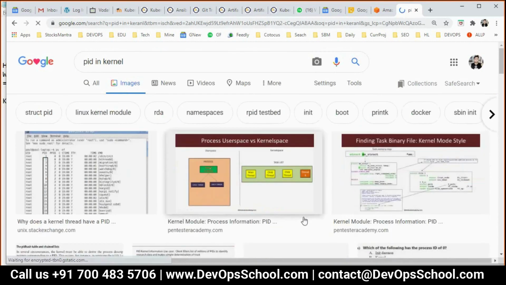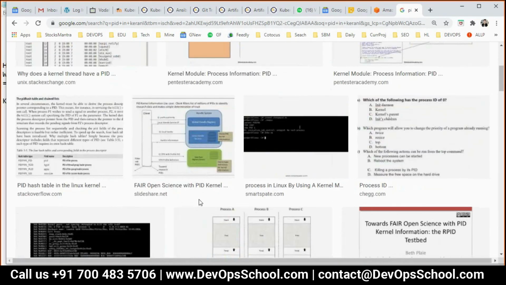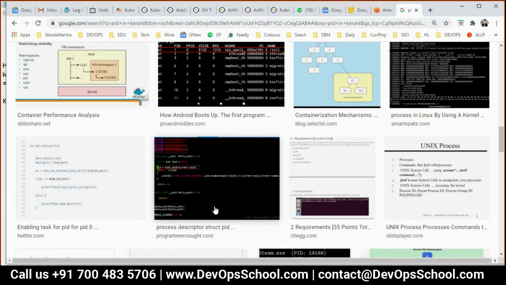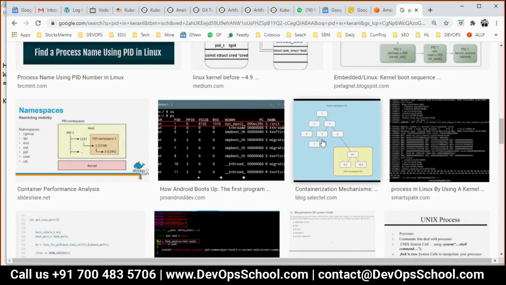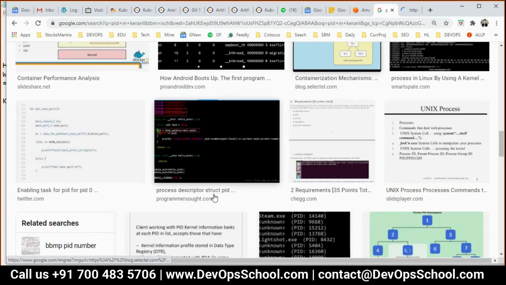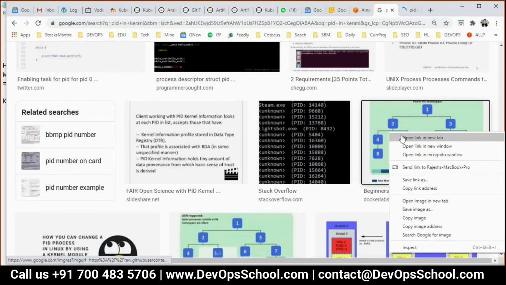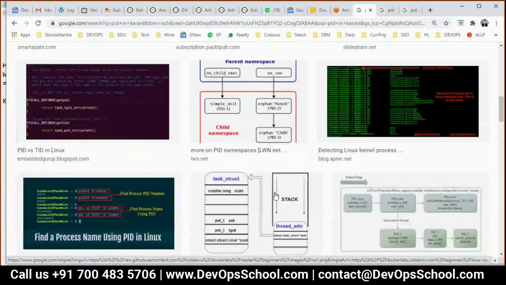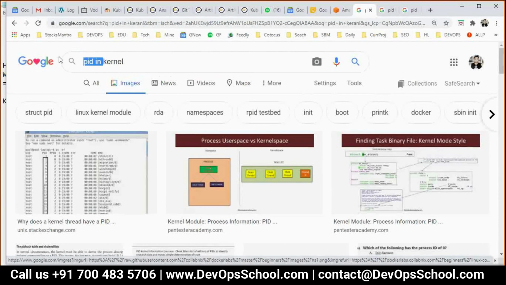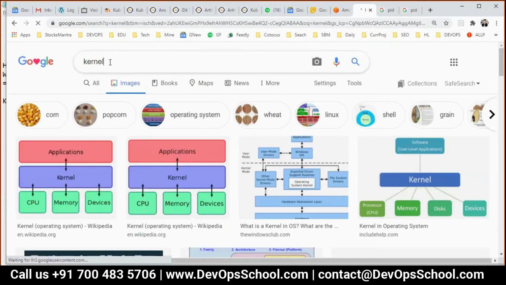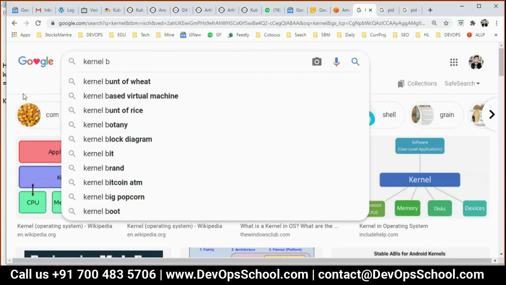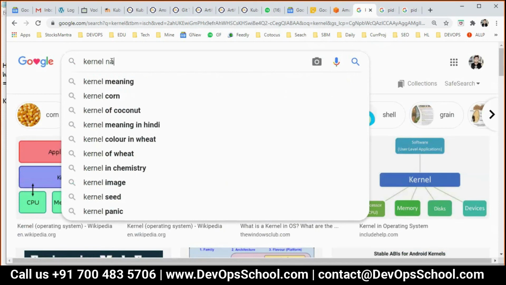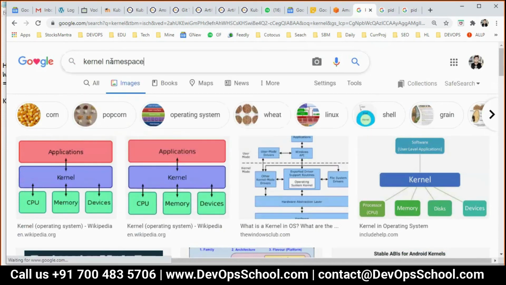Here I am looking for a good image. This is one image I want to show you. This is also one image. This is called a PID map. And then I want to show you kernel namespace. We are learning ourselves only.